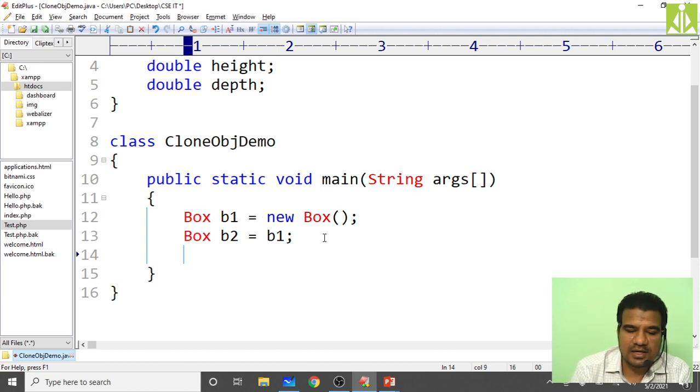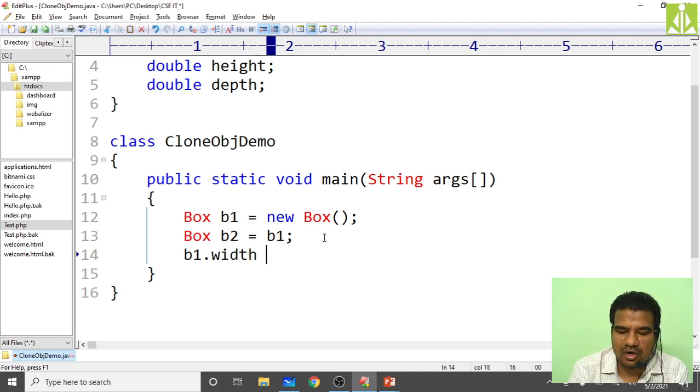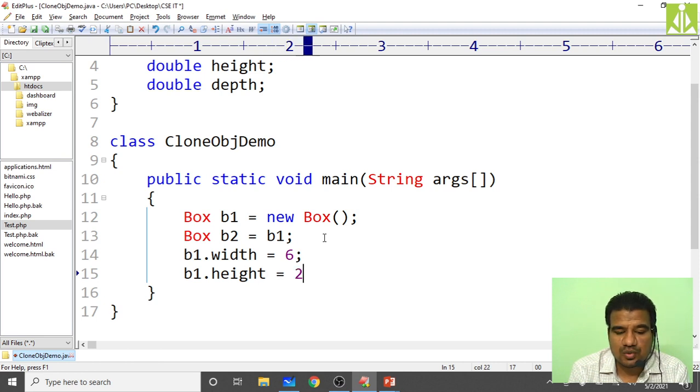So first let's go with initialization. b1.width equals 6 units. Then b1.height equals some 2 units. Then b1.depth equals some 2 units again, or 3 units.